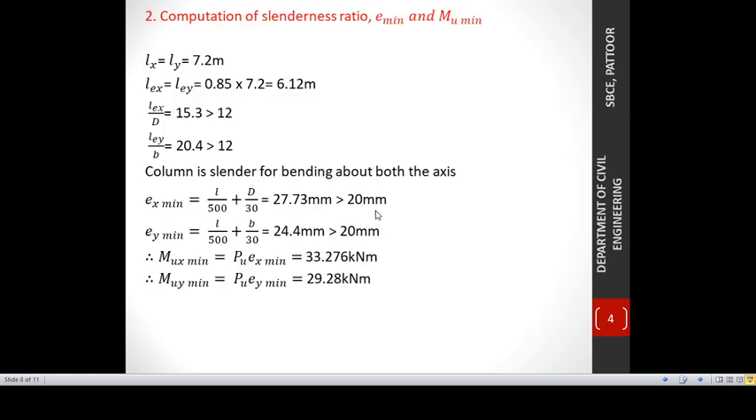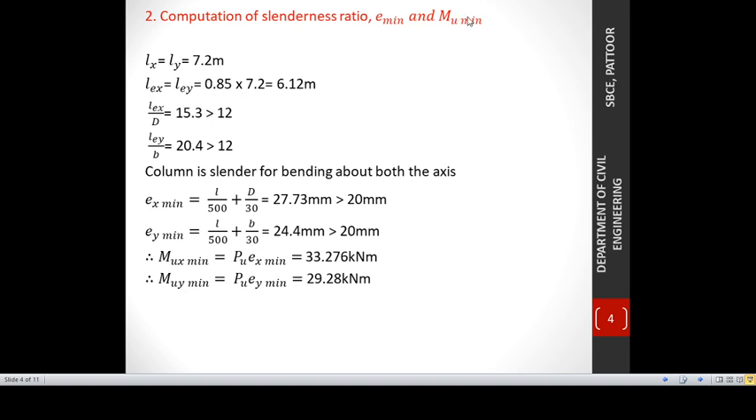Our next step is computation of slenderness ratio, e minimum and Mu minimum. First, we need to check the slenderness in both x-axis and y-axis. Since it is a rectangular section, we need to check the slenderness ratio in both x-axis and y-axis. Next, we need to calculate minimum eccentricity, and then the minimum moment due to that eccentricity.